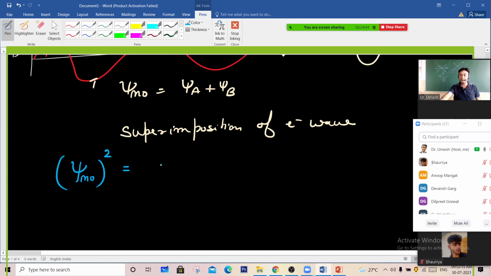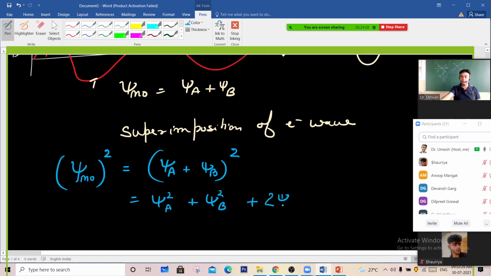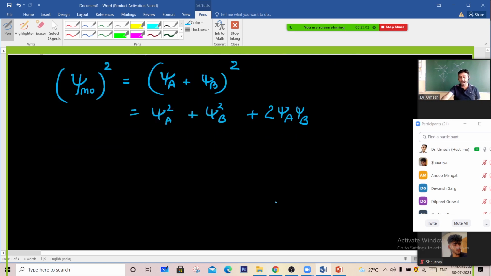So if I take the square here, that will be psi A plus psi B whole squared. And this is equal to psi A squared plus psi B squared plus 2 psi A psi B. This summation tells us that between the two combining nuclei, there is an electron density whose value is psi A squared plus psi B squared plus 2 psi A psi B.